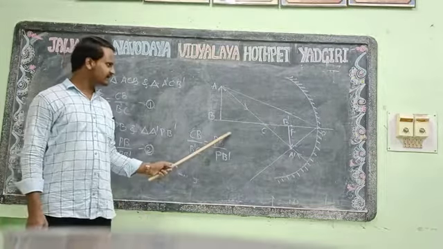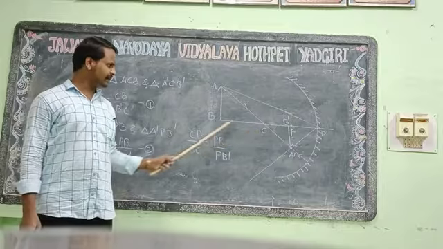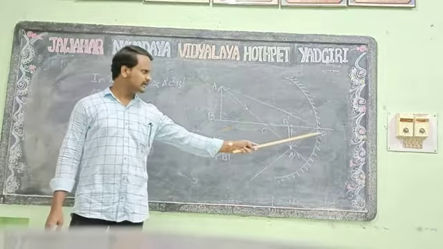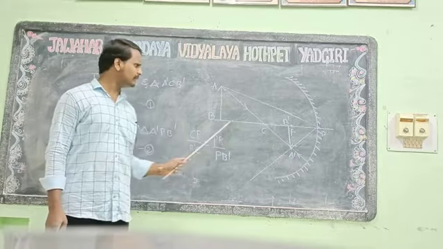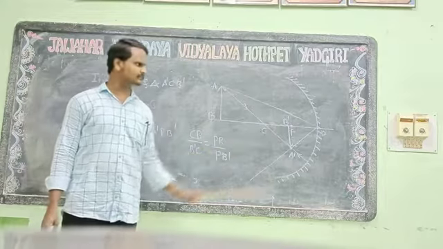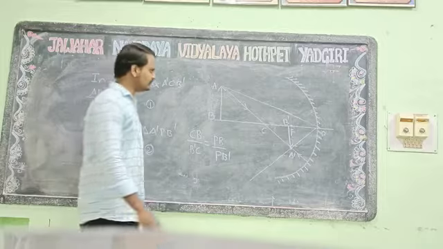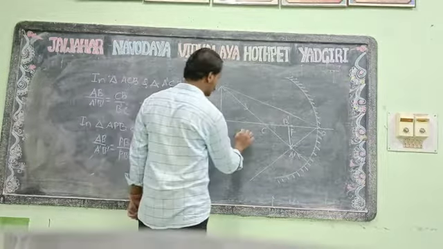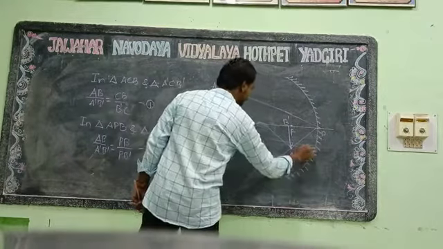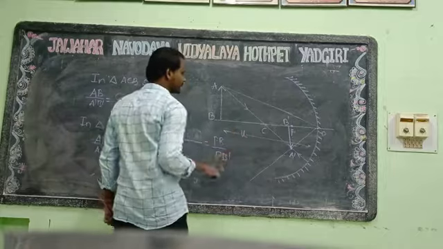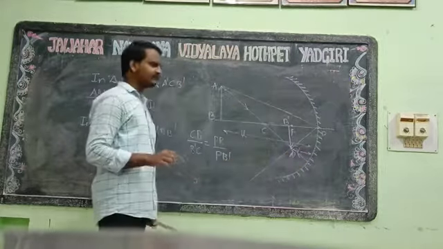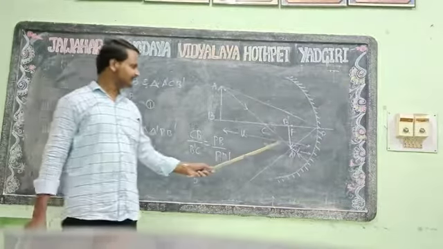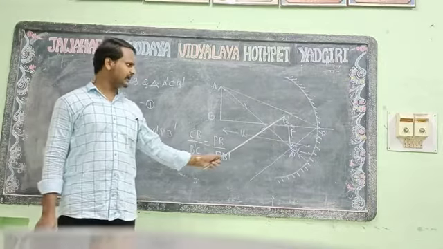We can find the value of CB, where P is PB minus CB. So this will be the U, the object distance, and this will be the V, the image distance.